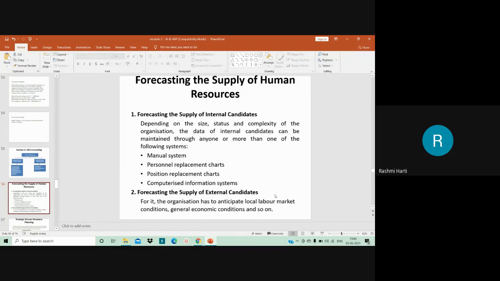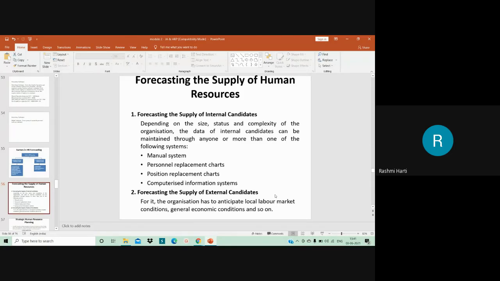So data can be maintained in any form. It may be a manual system, where you have employee qualifications and training undergone, everything recorded manually in reports, or you can go for personnel replacement charts. That is succession planning. Or you can go for position replacement cards. Again here, you can go for replacements of the employees by understanding the current performance and potential for future performance.